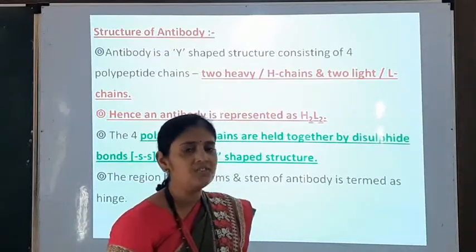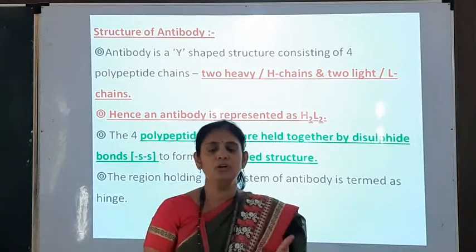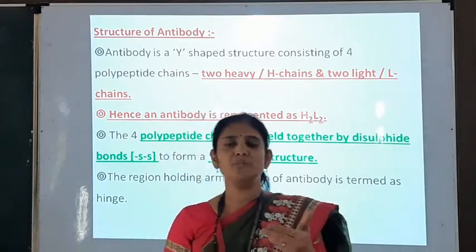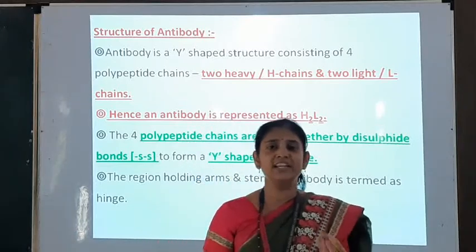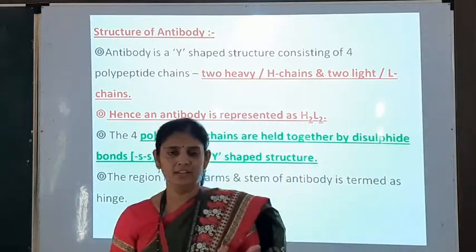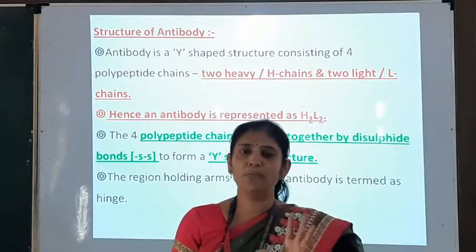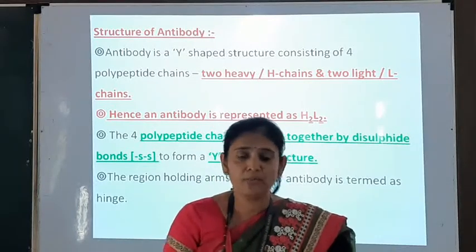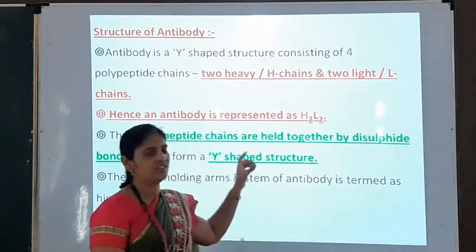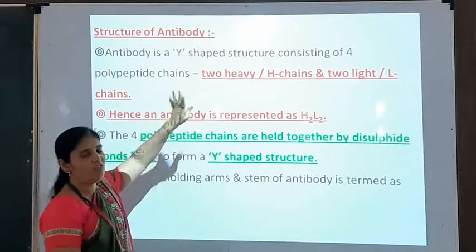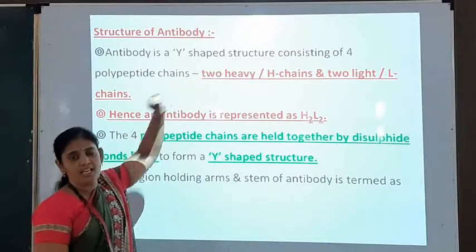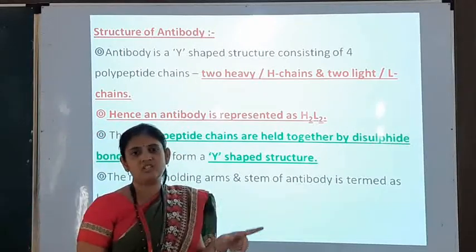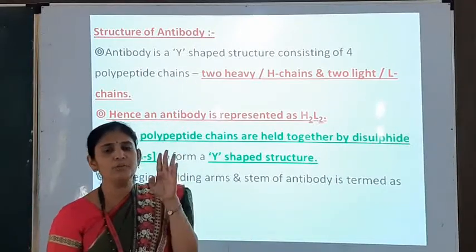Now what is the structure of antibody, how the structure of antibody is formed, what is the basic structure. Here we can see, as antibody is a glycoprotein, means it is basically protein, and therefore antibody is a Y-shaped structure which is consisting of 4 polypeptide chains. Antibody is a Y alphabet shaped structure consisting of 4 polypeptide chains.